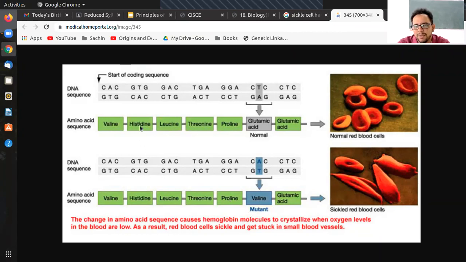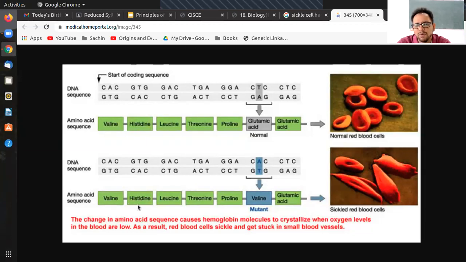Let's say, for example, this histidine, which is another amino acid, is changed due to some mutation in here. In the second codon that you see on your screen, there is change in this amino acid, and this is not so important an amino acid in that protein.